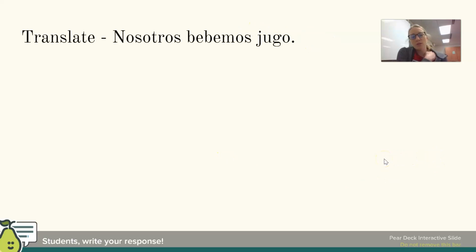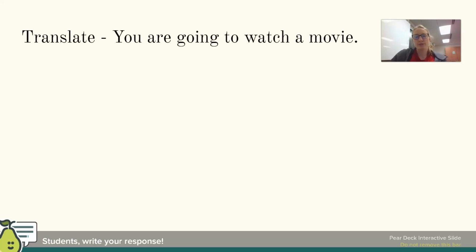How would you translate nosotros bebemos jugo? That would just translate as we drink juice. So this is present tense. This is near future tense. We're going to drink juice versus we drink juice. You are going to watch a movie. Translate that to Spanish. Do you guys remember your vocab words?